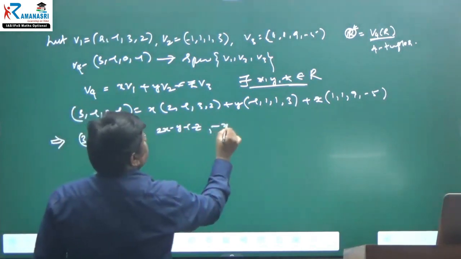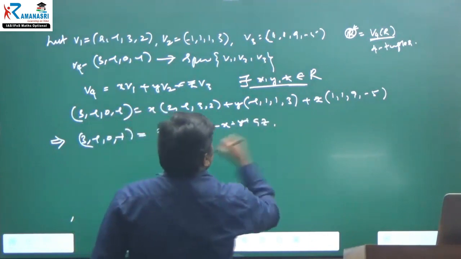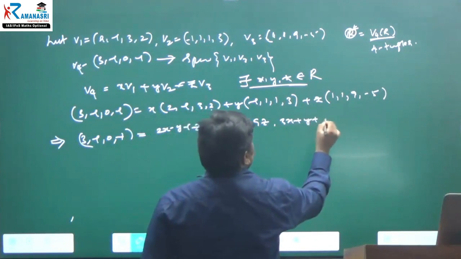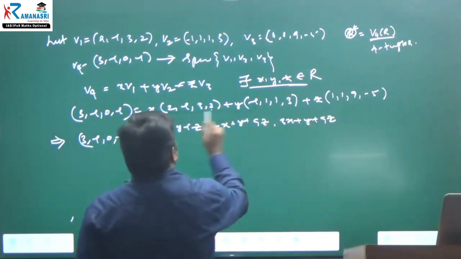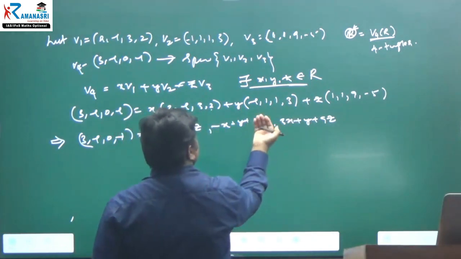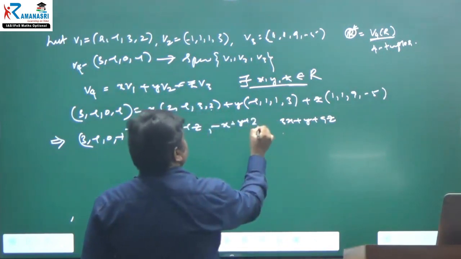Next, minus x plus y plus 9z. Next, 3x plus y plus 9z. Okay, I have done it wrong. This is minus x plus y plus z, it is not 9z.